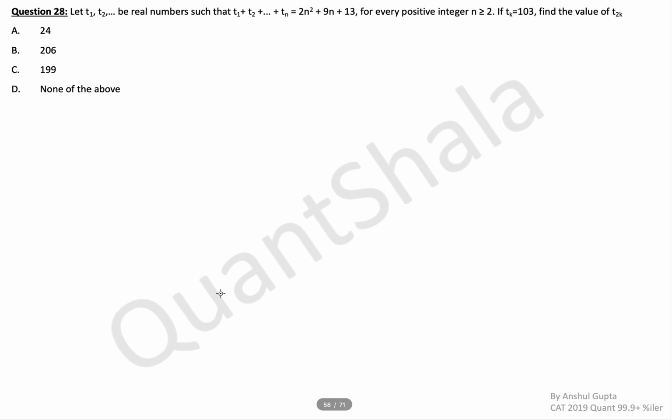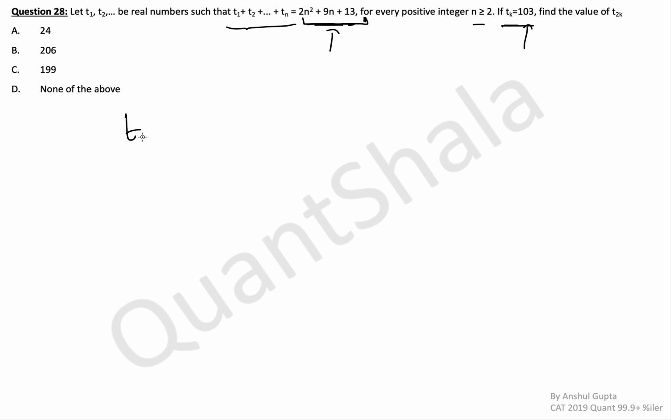Okay, here is a very interesting catch that some of you missed. T1, T2 are real numbers such that the sum of this series is this, for every positive integer n greater than or equal to 2. If tk is equal to 103, find the value of t2k. So we are given that the sum of the series is of this form generally, and some kth term value is 103. Can you get the value of the kth term from the sum expression?